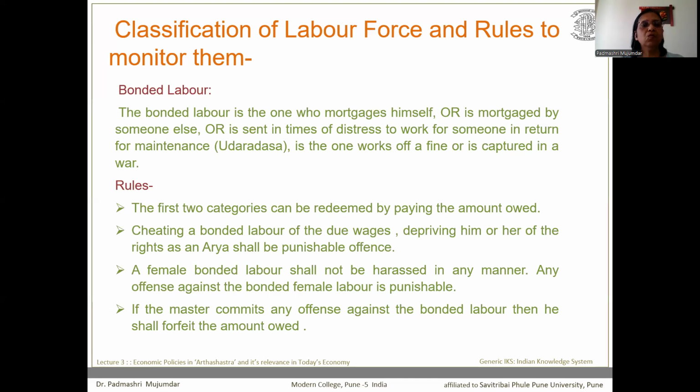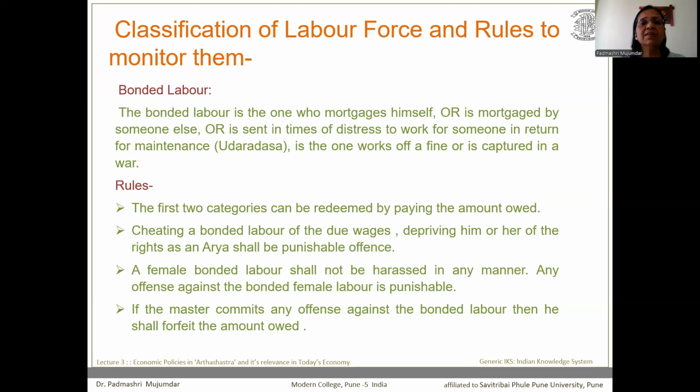Now let us begin with each category of labor and the rules which were made pertaining to the same. The first type was bonded labor. The bonded labor is the one who is connected to a particular employer and works for him as per the employer's wish. Who was usually considered a bonded labor? According to Chanakya, it was one who mortgaged himself or was mortgaged by someone else. That means if a person has taken a loan and against that loan he mortgaged his own services, or his services were mortgaged by someone else, then he can be termed as bonded labor.